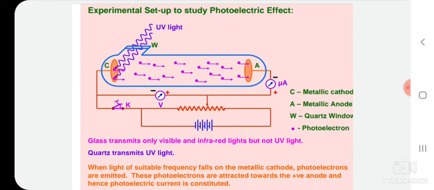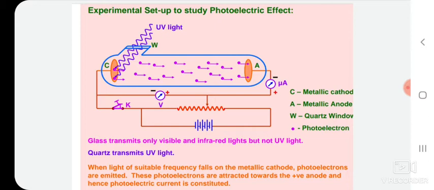But when the target material is connected to the negative terminal of a battery and exposed to the radiation, a current is registered in this circuit. This current is called photocurrent because this current arises due to the incident photon. That is why we call it a photocurrent.